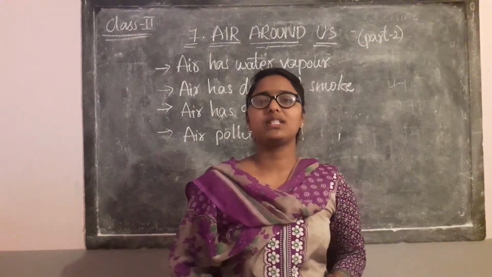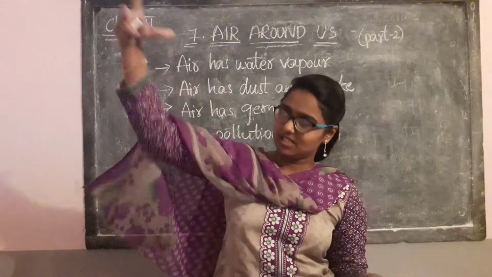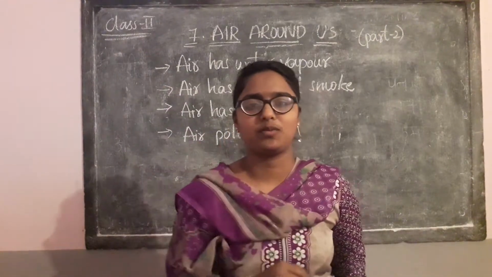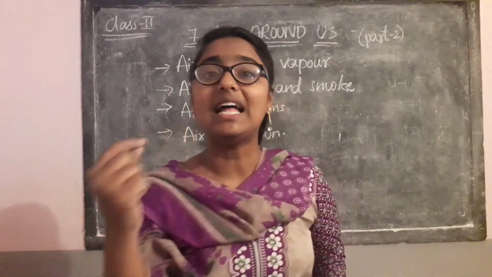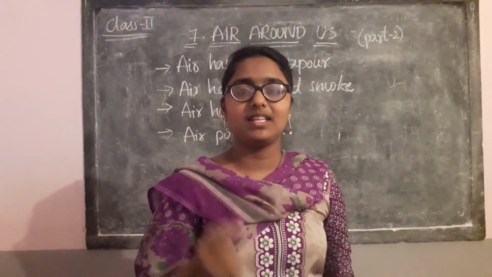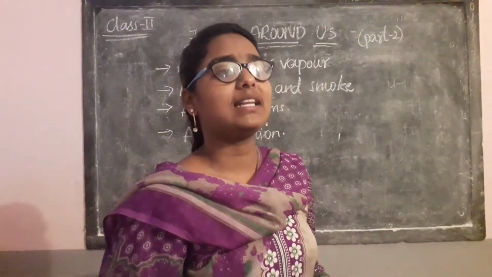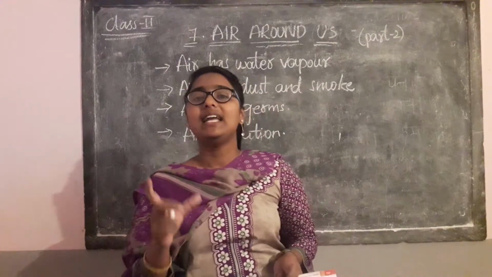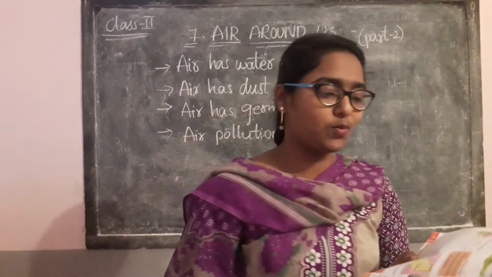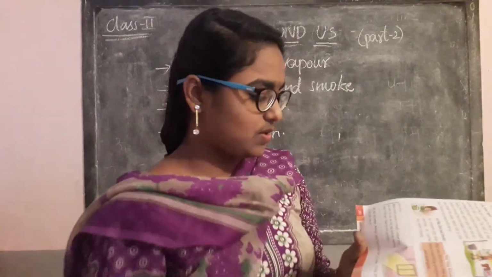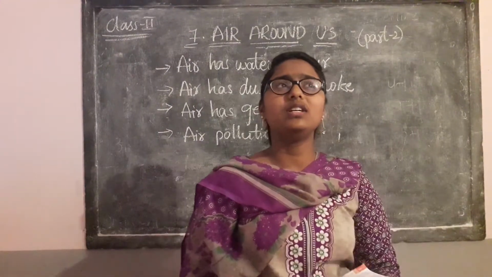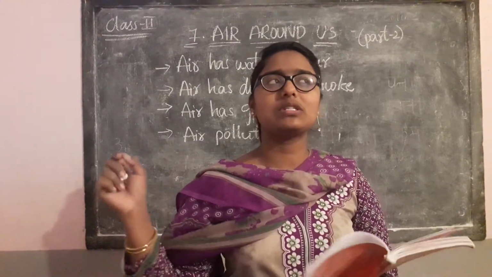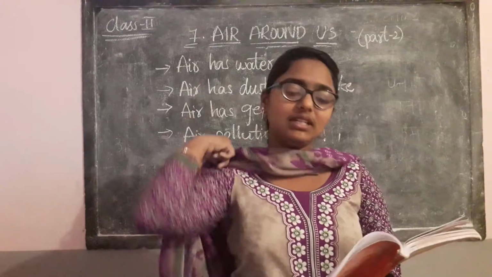Tomorrow morning, when you open the window, observe that properly. Through this we can say that air has dust and smoke in it. The industry smoke and vehicle smoke all get completely mixed into the air.